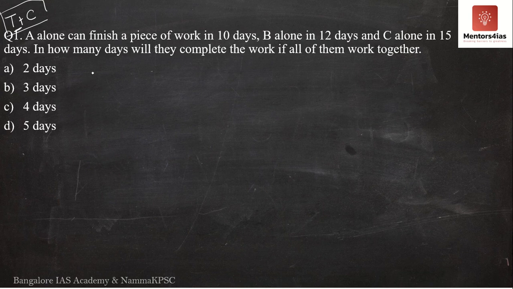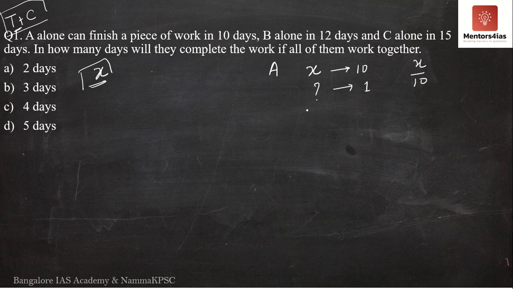Let me assume that the work to be done is X. So I'm assuming that the piece of work that has to be done is X. When it comes to A, A is able to complete X amount of work in 10 days. So the question is, how much amount of work is completed in one single day? This is nothing but X by 10.